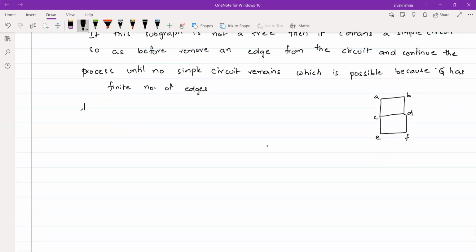Right. So I am writing: finally, we obtain a subgraph T of G, which is a tree.